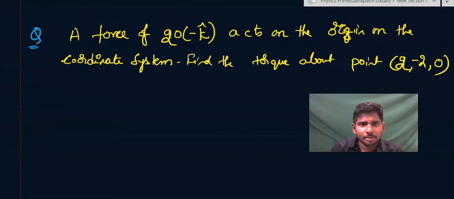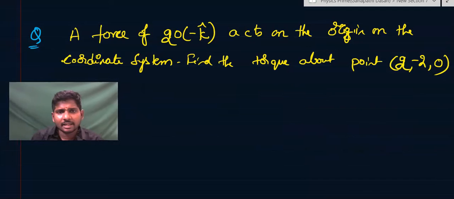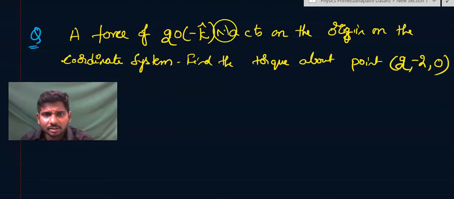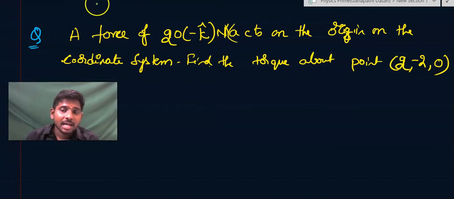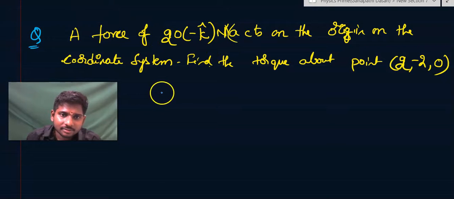A force of 20 negative k newtons, that is, 20 newtons acting in the negative z direction, acts on the origin of the coordinate system. Find the torque about the point (2, -2, 0). First you need to understand about which point they are asking.